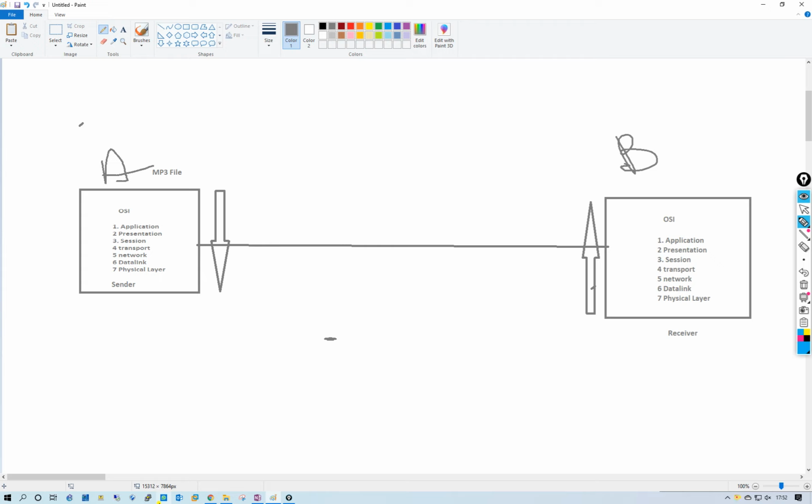Whether it is mp3 or mp4, any file or document, it will check the proper format before the data transfers over the network.